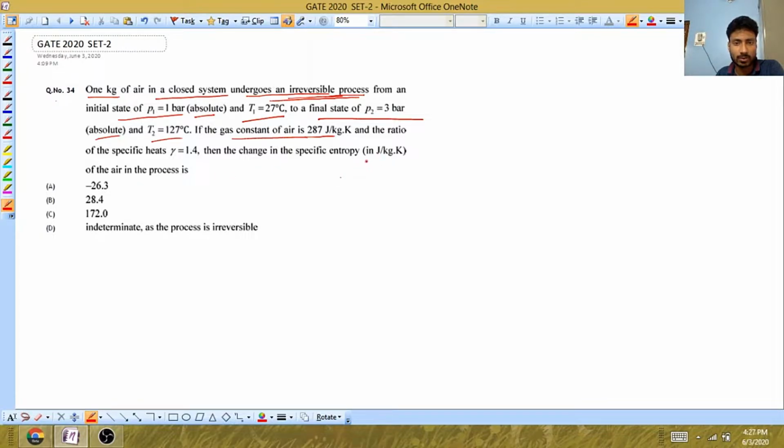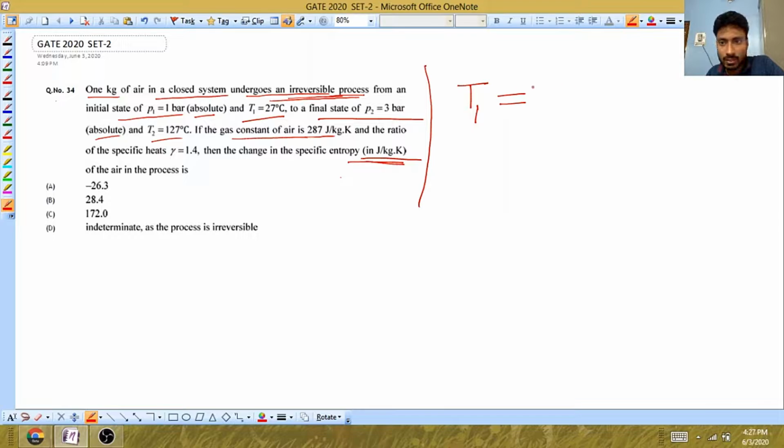This is important: keep in mind the unit in which you are required to find the answer. They have given 4 options. This is not a very complicated problem. It's just a formula based problem. What we have to do is note down the given data. The initial state I will refer to with 1 and the final state with 2.